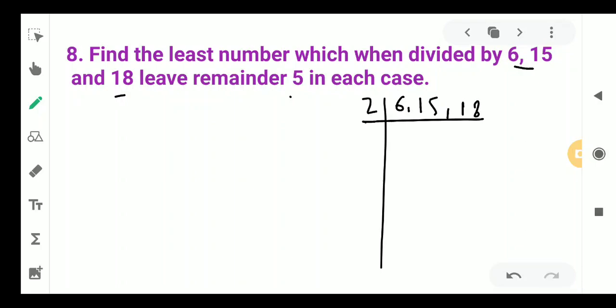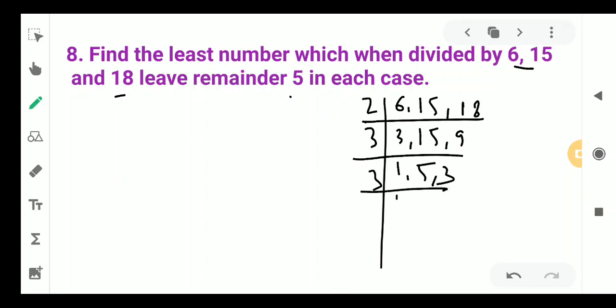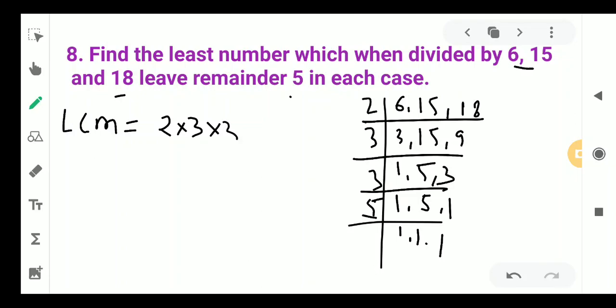So it will come 2 3s are 6, 15, 2 9s are 18. Then 3, 1, 5, 3, then 3, 1, then 5. So this way we have taken. So the LCM will be 2 into 3 into 3 into 5. So it will come 90. Okay. Now this is the number which is exactly divisible by all these numbers.